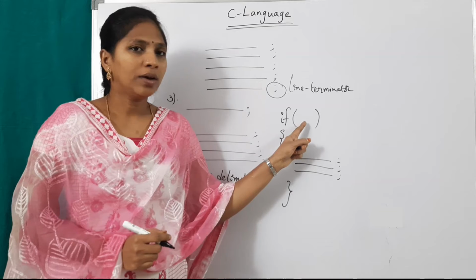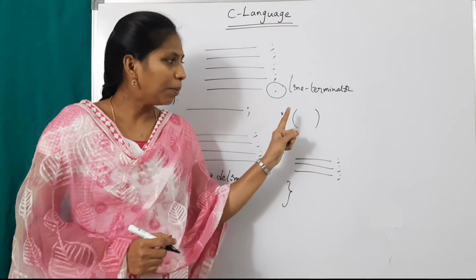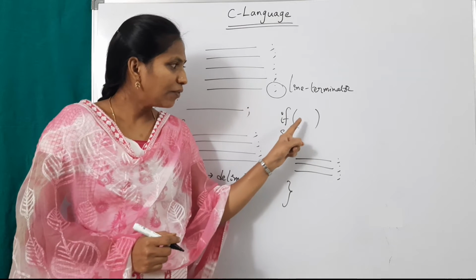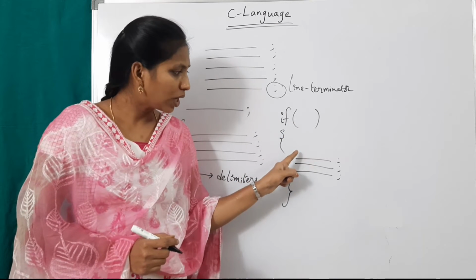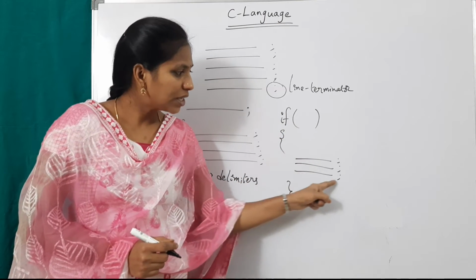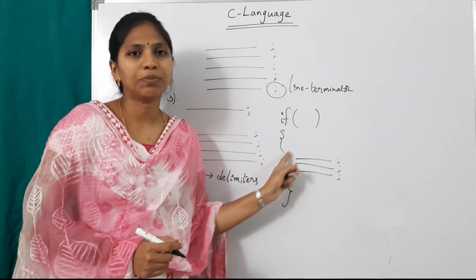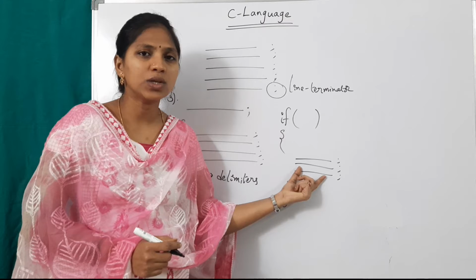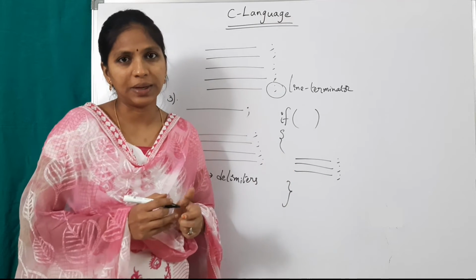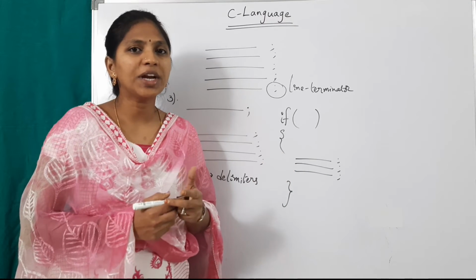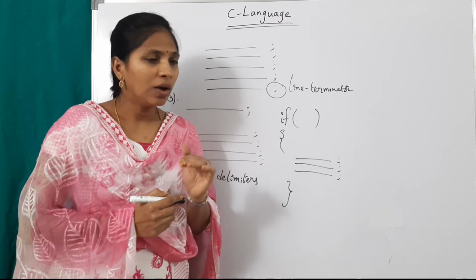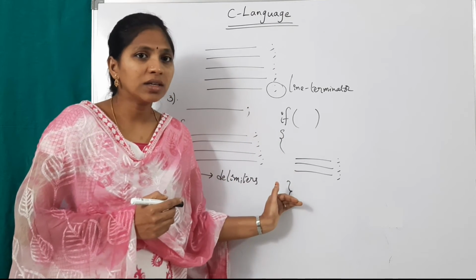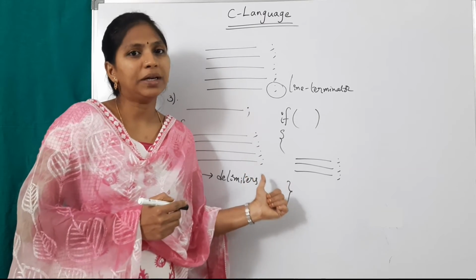Within parenthesis there is a condition. If this condition is true, control comes here and executes all these statements. More than one statement is there, that's why this is called a compound statement. Every compound statement must be within flower brackets. These flower brackets are nothing but delimiters.